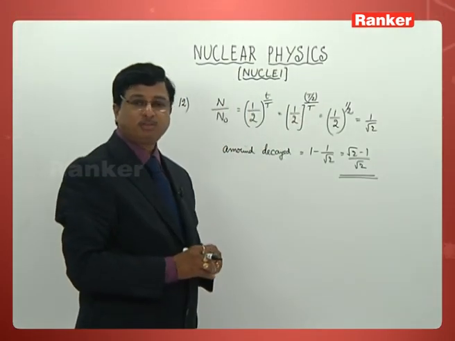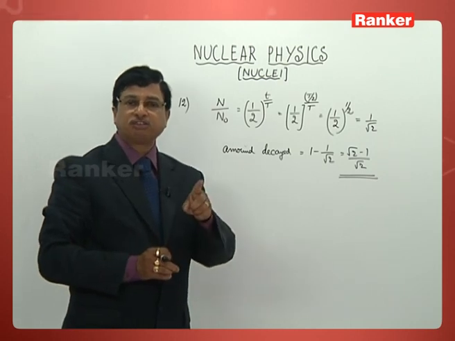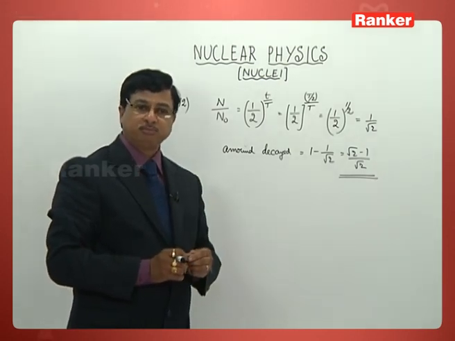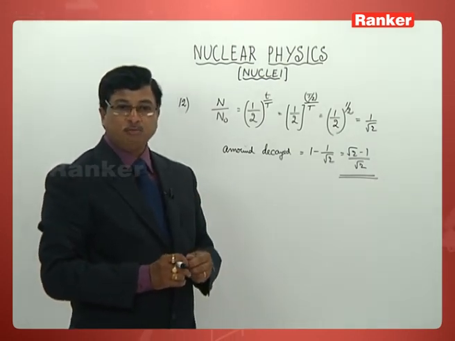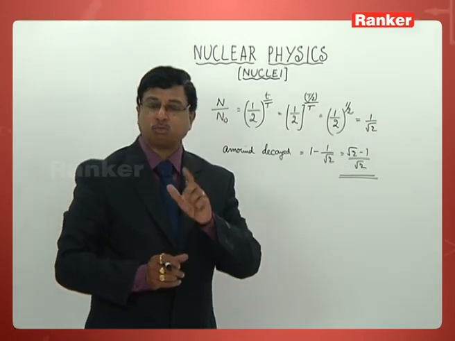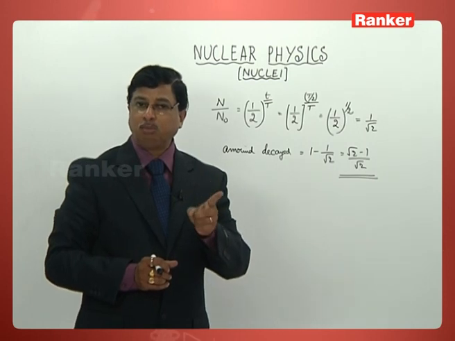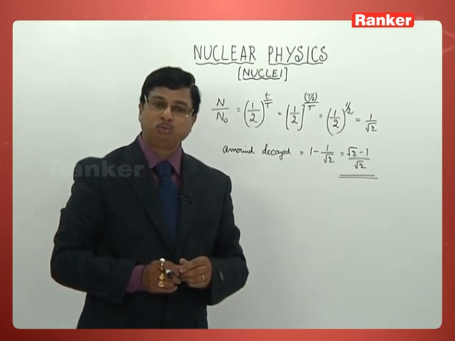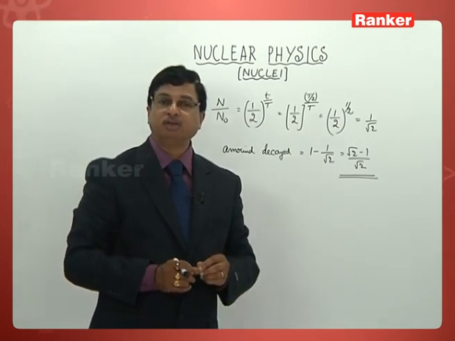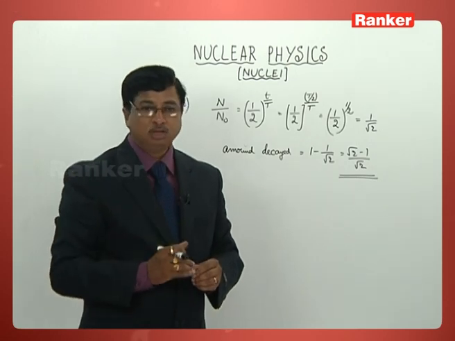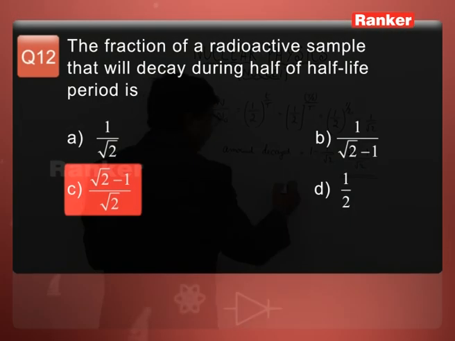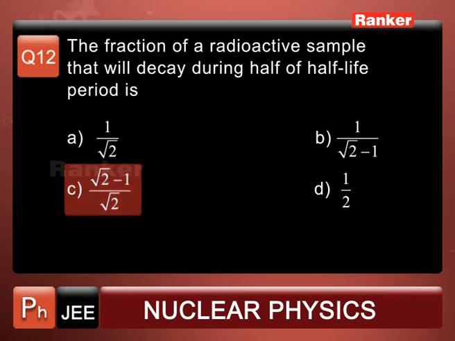Check those options once again. First option is given 1 by root 2. Second option is given 1 by root 2 minus 1. And third option is given root 2 minus 1 by root 2. And fourth option is given 1 by 2. So what can we write now? The correct answer for this particular problem is C. That is the third option for us.